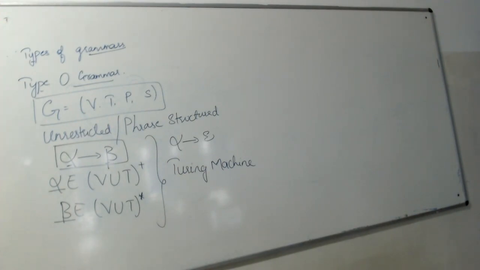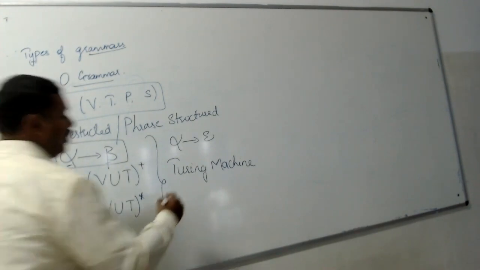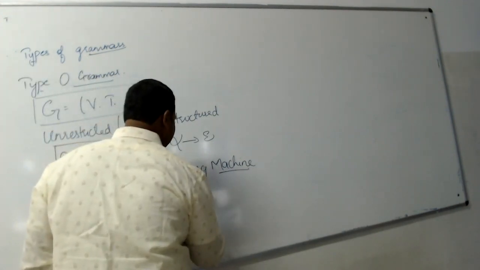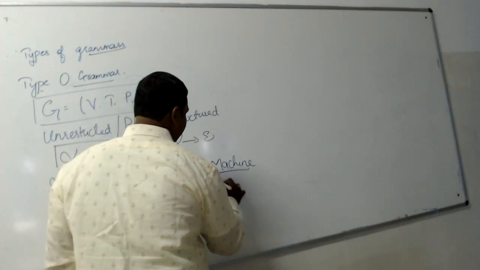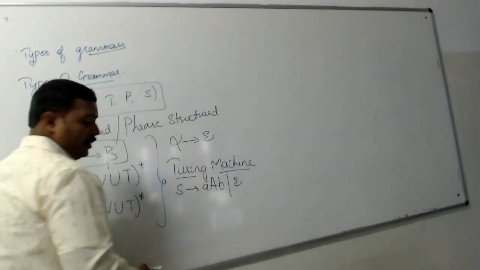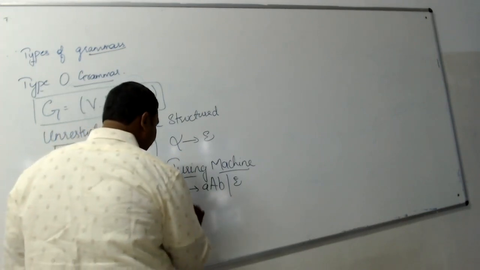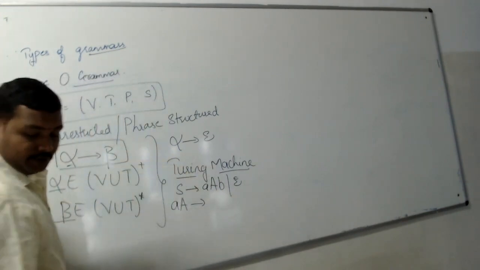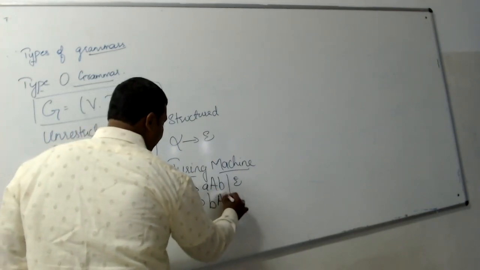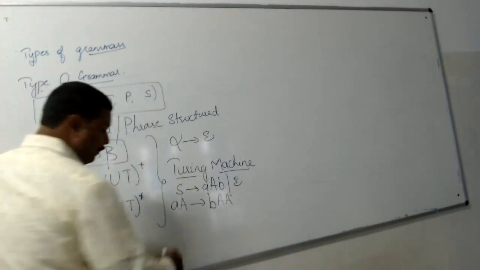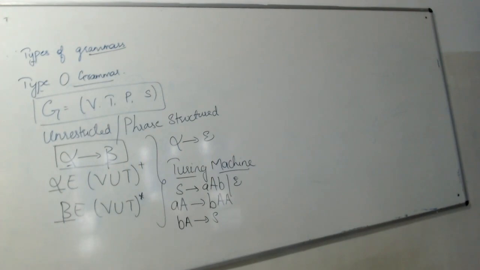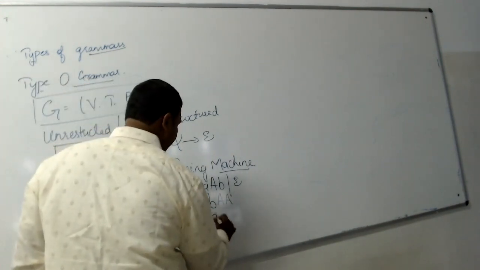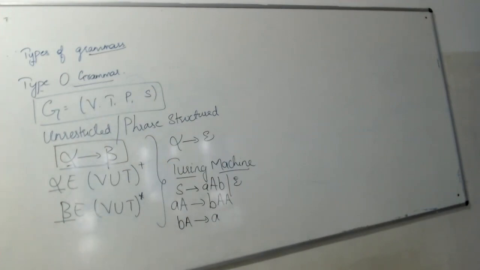Example productions for a Turing machine: S tends to AB or epsilon, A tends to BAA, and BA tends to A. Right? There is no restriction.